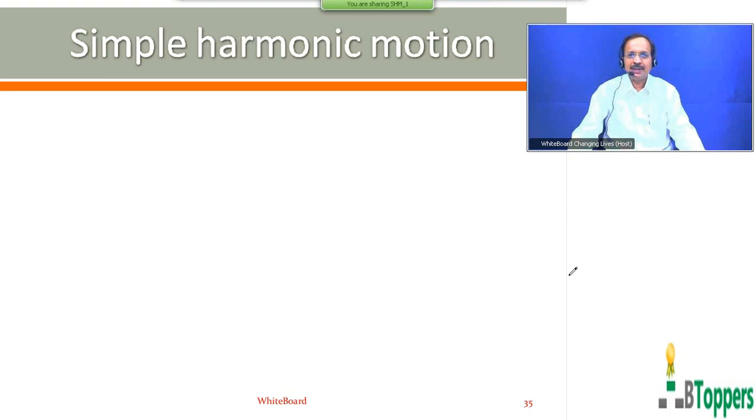In my previous class, I started discussing some special cases in simple harmonic motion. I discussed special case 1 in SHM, the block resting on the horizontal surface of a platform which oscillates vertically up and down. I discussed the calculation for which the block oscillates without losing contact with the platform. Next I am going to discuss some more special cases in this class.